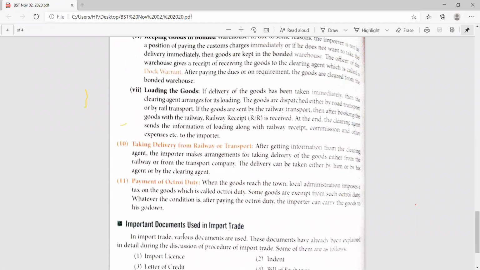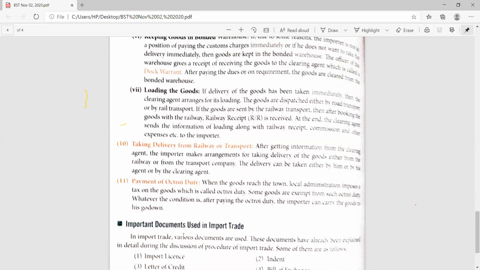And after that, the importer takes delivery from the railway or whatever transport is used, whether it is a private transport company or the railway. And then payment of the octroi duty. When the goods reach the town, the local administration imposes a tax on them, that is the octroi duty, and some goods are exempt from this octroi duty. Whatever the condition, after paying the octroi duty, the importer can carry the goods to his godown.